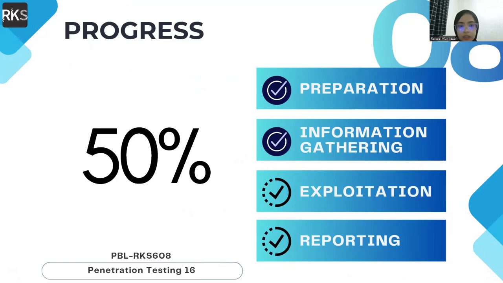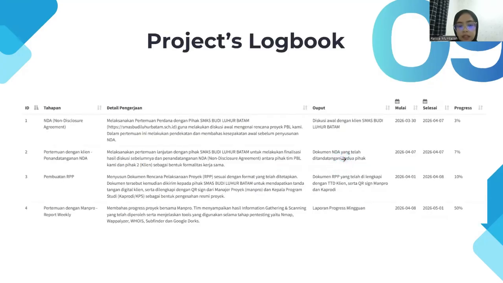Right, for our progress, we are currently at 50%. We have already completed the preparation and information gathering stages, while the exploitation stage is still in progress. Next. And here is our logbook for this project. Next.